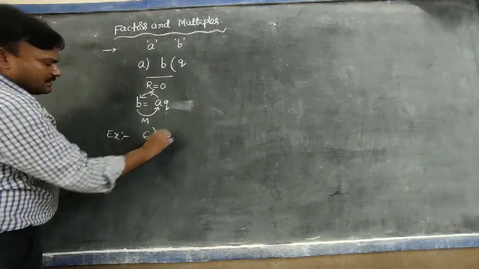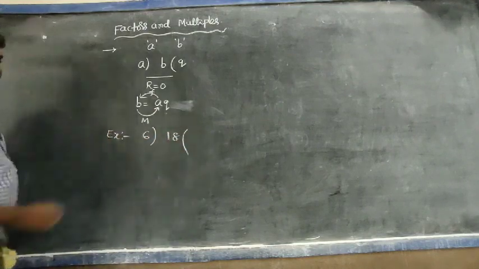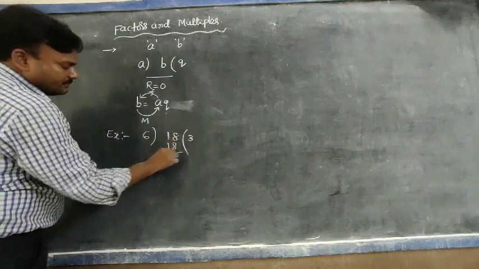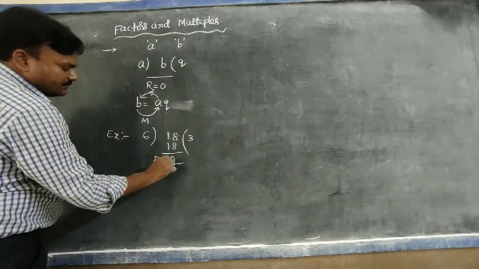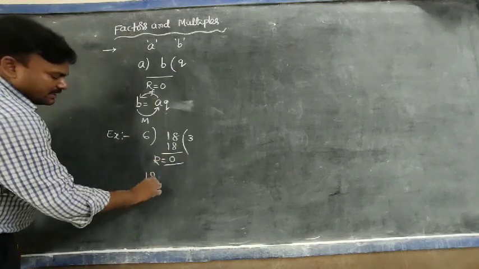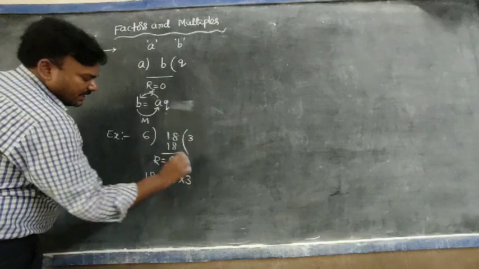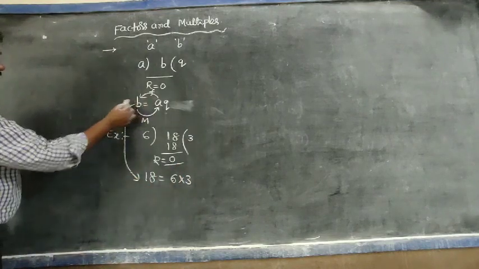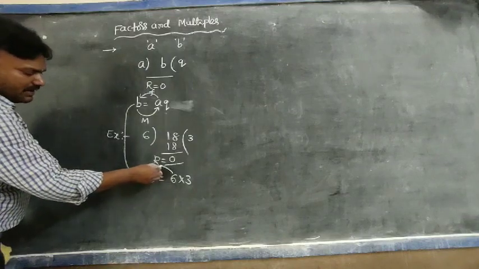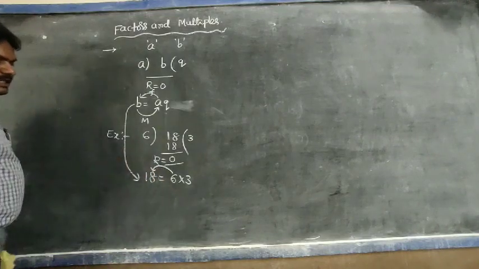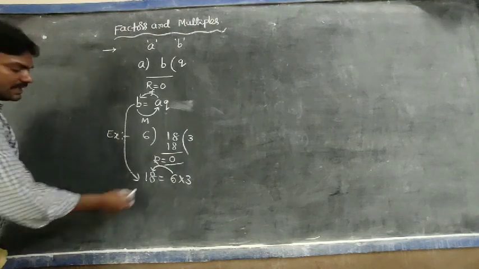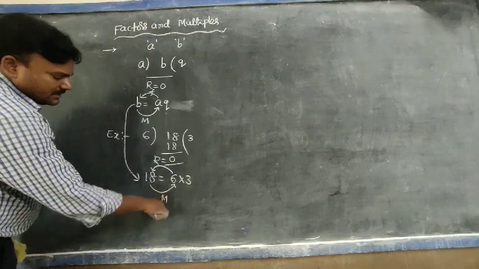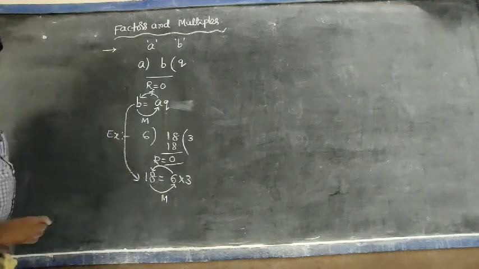I take one example, 6 and also 18. Clearly, 6 times 3 is 18, and the remainder is 0. So how can I express it? 18 equals 6 into 3. Comparing both, A is a factor of B means 6 is a factor of 18, and 18 is a multiple of 6. Students, you have understood by taking an example, right?